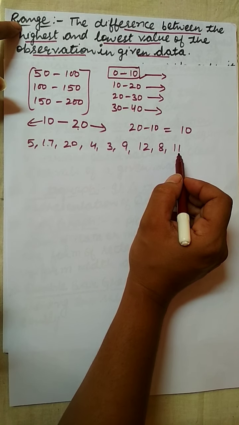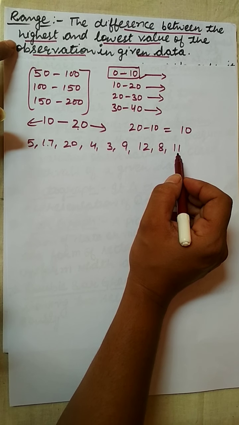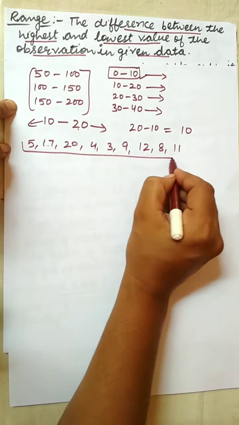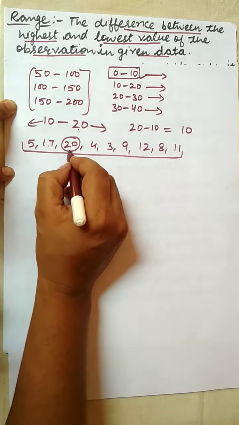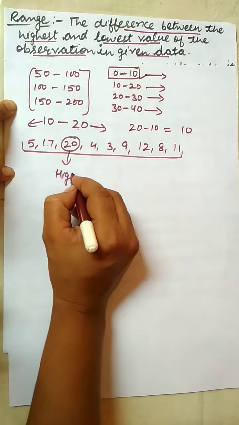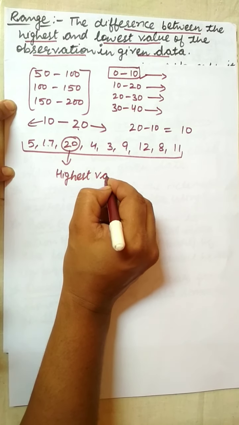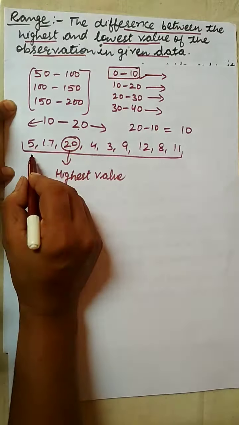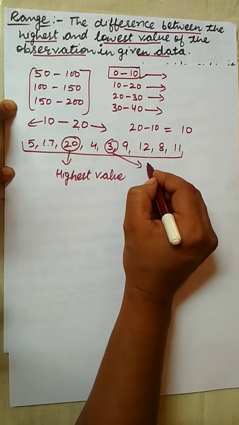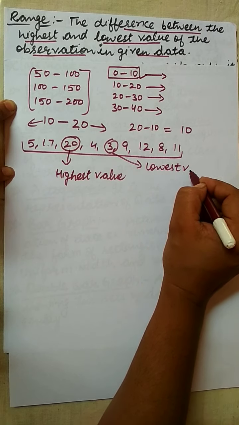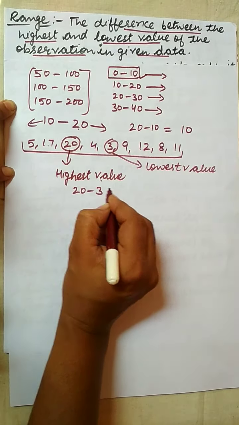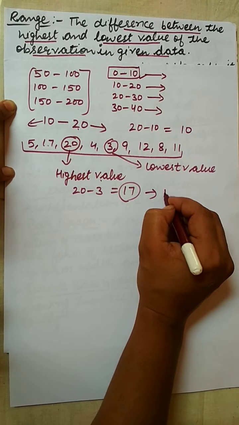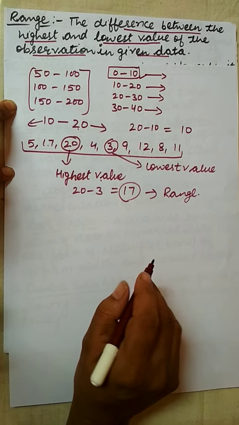I want to write down the range. The range is the difference between the highest and the lowest observation. These values are known as the observations. Now in this, the highest value is 20, and the lowest value you can see is 3. The difference between the highest value and the lowest value, that is 20 minus 3 is equal to 17, is the range of the given data.